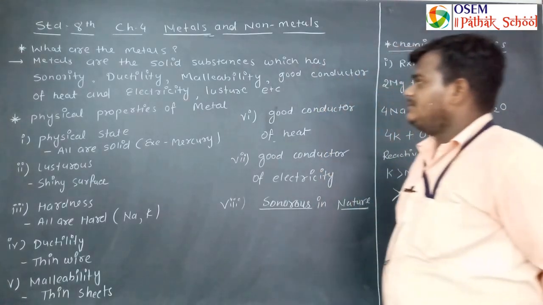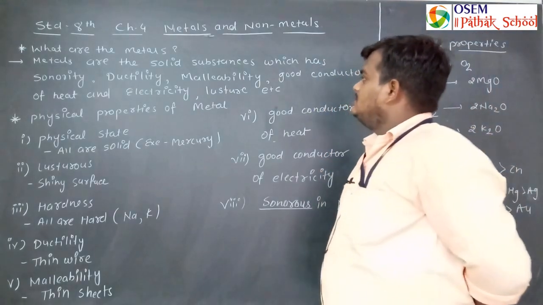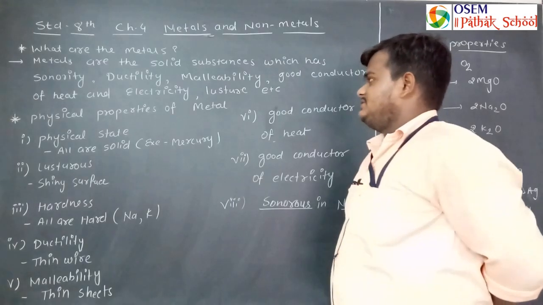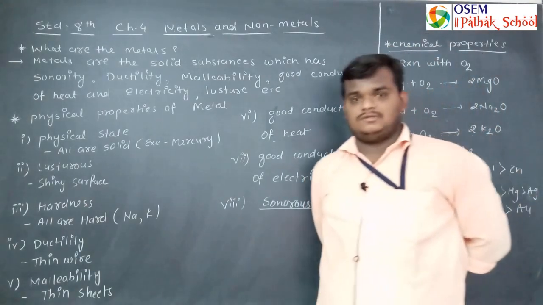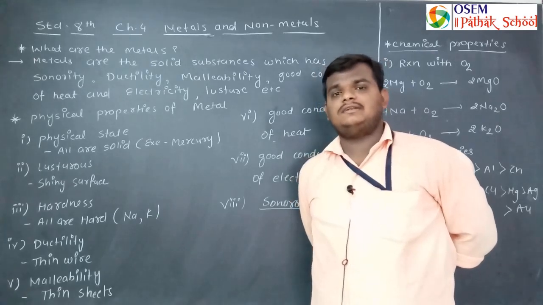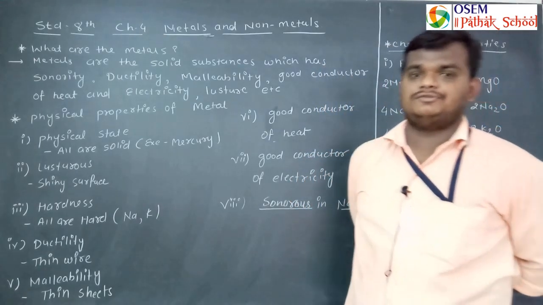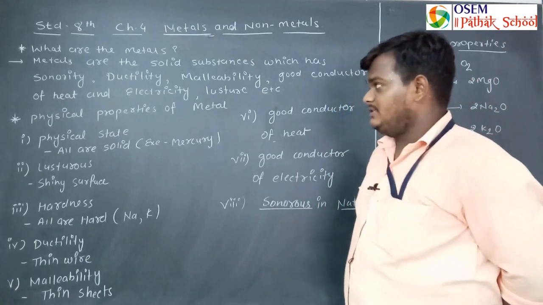So what is the meaning of these different terms? Metals are solid substances which have sonority. Sonority means producing sound. When a metal is struck, sound is produced. So it has sonority.